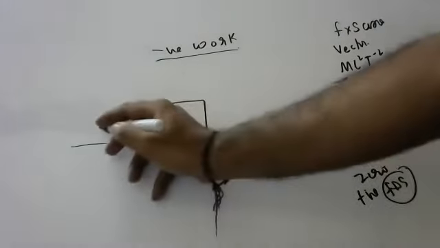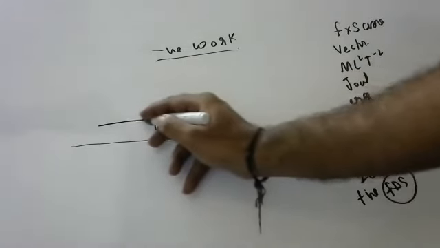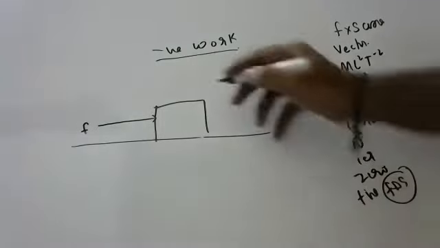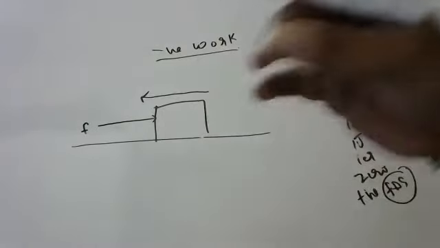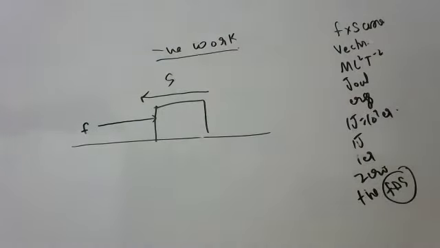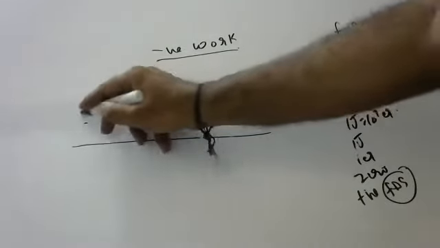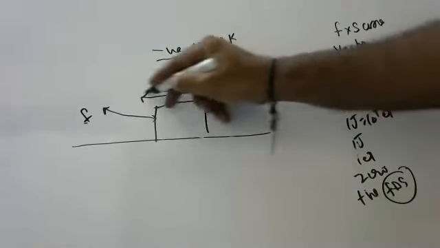If a body is moved like this by an applied force, can it move in the opposite direction? Will it happen? No sir. You pull the body like this, so the body will move like this only.